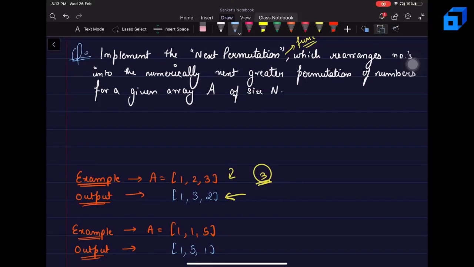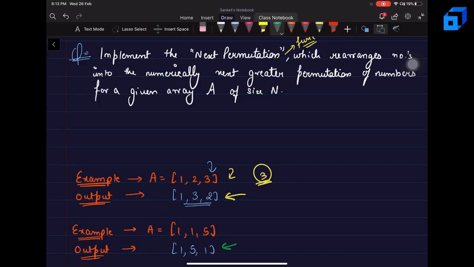There can be a lot of permutations of 1, 2, 3, say 3, 2, 1, 3, 1, 2, 2, 1, 3, and so on. But among all those permutations, after this permutation, this is the just larger permutation. Similarly, for 1, 1, 5, we can have 1, 5, 1 as the answer. So we are supposed to return this new permutation as our output.